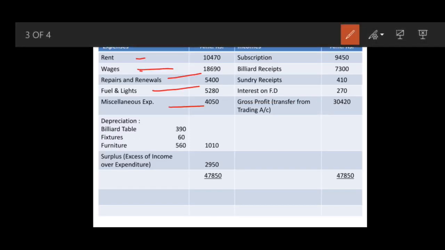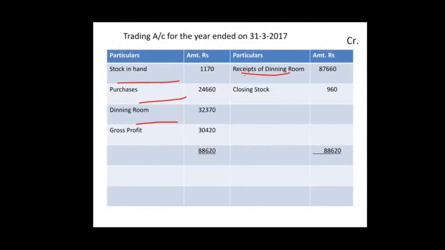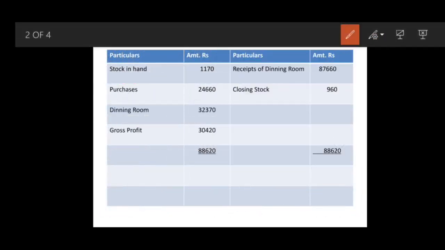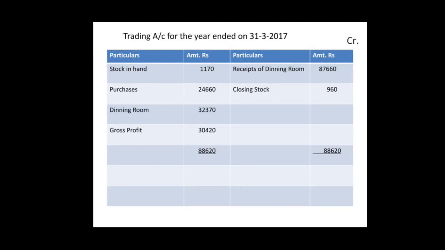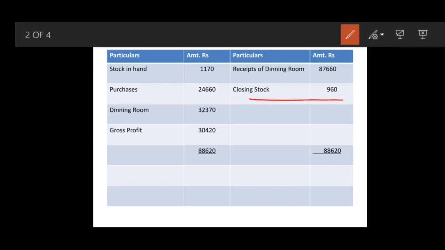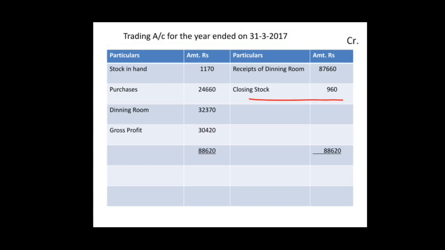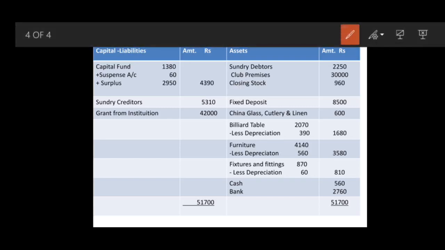On March 31st, that is your previous year closing and this year opening. Stock of restaurant considered as 960 respectively. So in this your closing stock is standing at 960. Come to your trading account, credit side, closing stock 960. Directly you have to write down by addition 900 plus 60, and which will be reflecting in the asset also as closing stock 960.